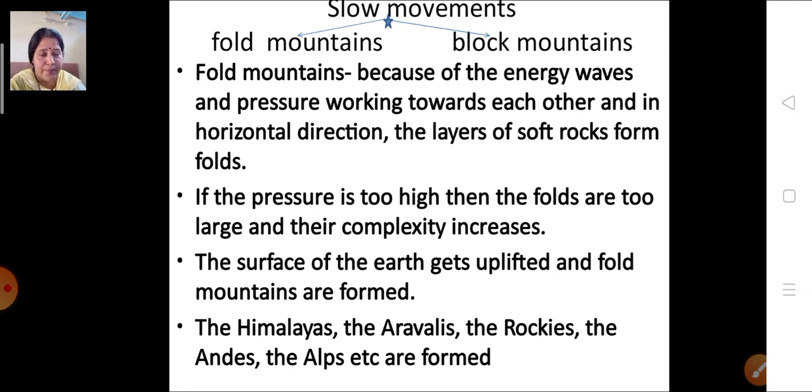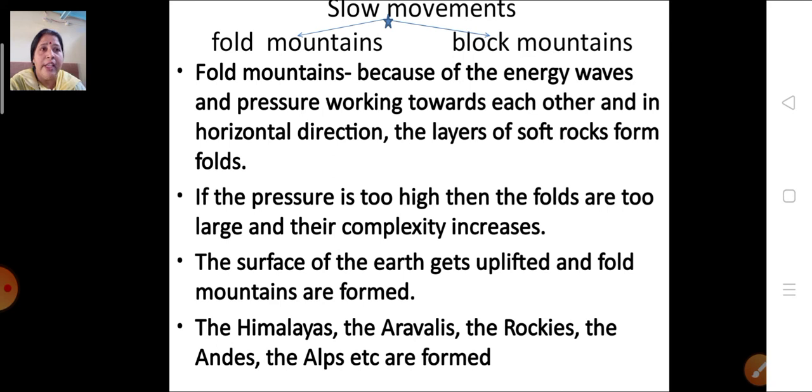Because of this fold, a different type of landform is formed, like mountains. Examples of fold mountains are the Himalayas, the Aravallis, the Rockies, the Andes and the Alps. All these are examples of fold mountains.